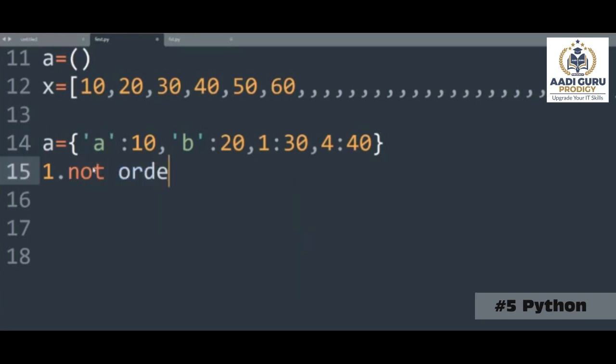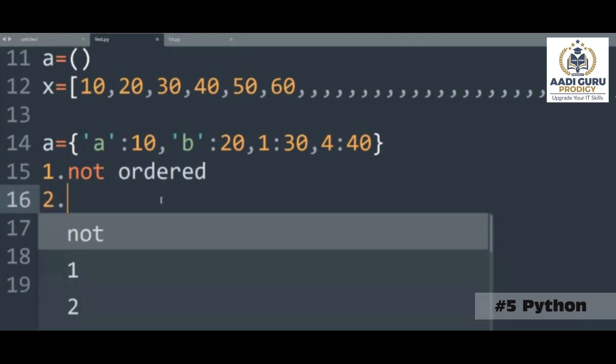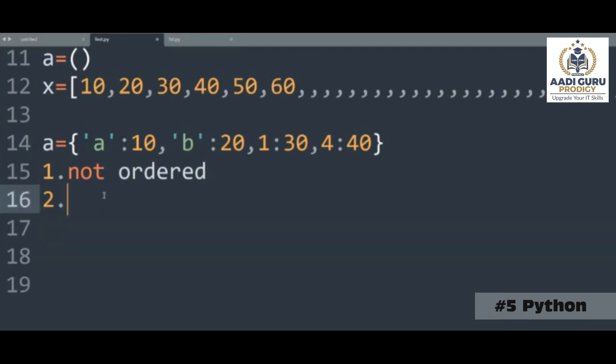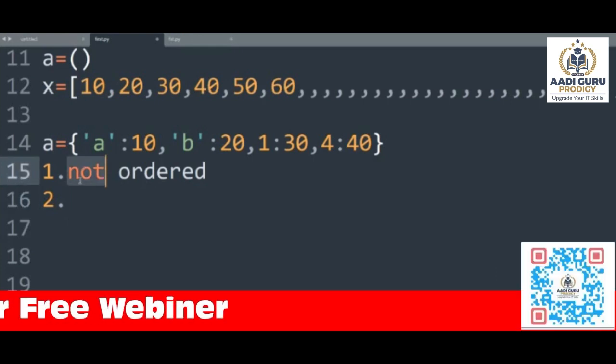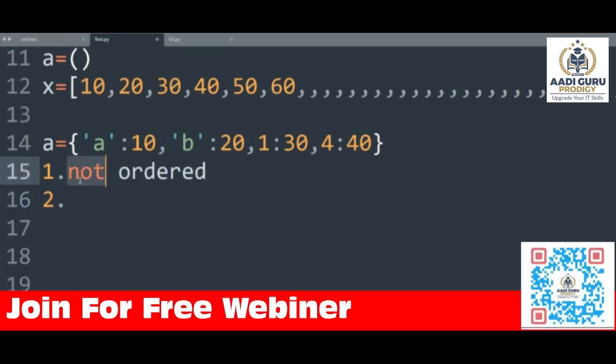Any questions? Hello? Sir, what if the keys are the same, sir, a duplicate? I am coming to that particular point. Don't worry about the keys. I am focusing upon ordered and not ordered. Is it clear to you about that point? Yes, sir. Okay.